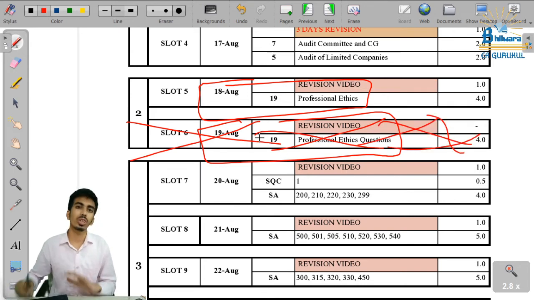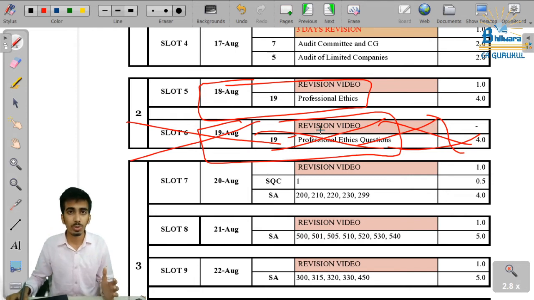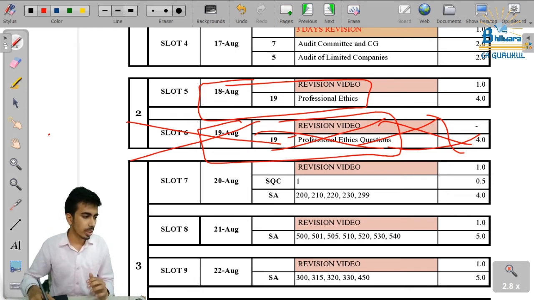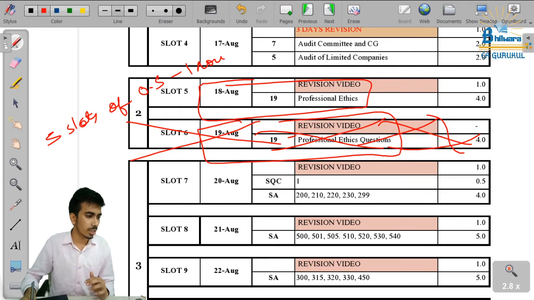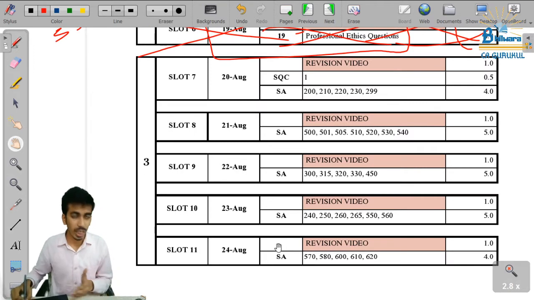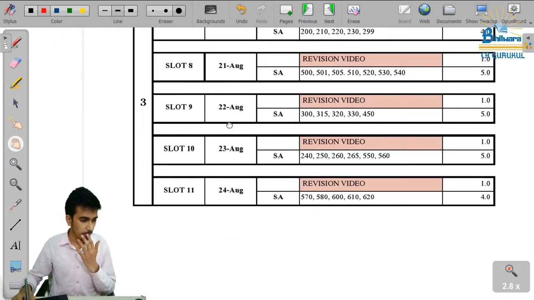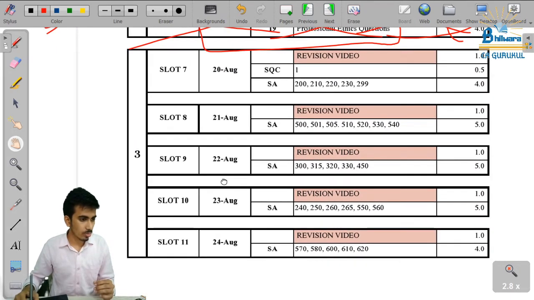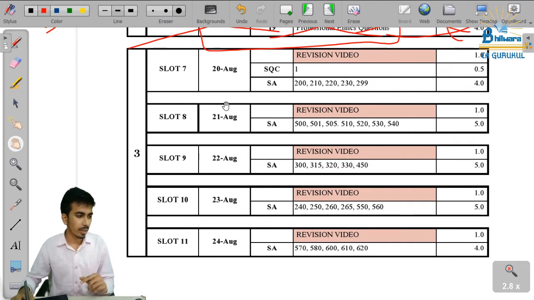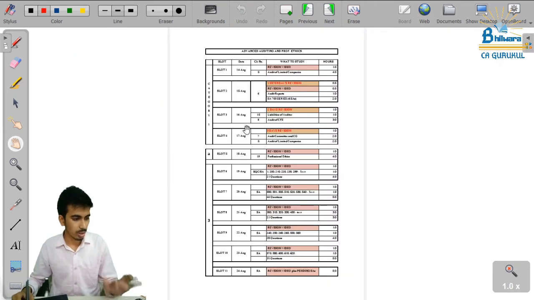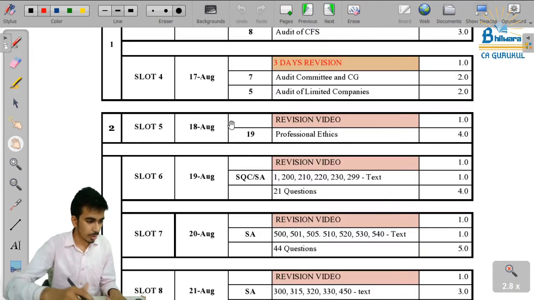What we are going to do is start standards on auditing. So sir, what about this professional ethics? We have not completed professional ethics. What should we do? What we will do is we shall give it 5 slots of say half an hour to 1 hour daily for the next 4-5 days, when we were supposed to complete the entire standards in 5 slots. So I have given you 1 2 3 4 5 slots. So 5 slots, and we will complete professional ethics with that only. So coming to my new slots now.